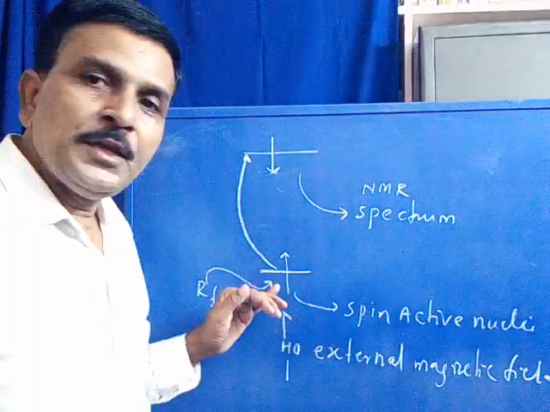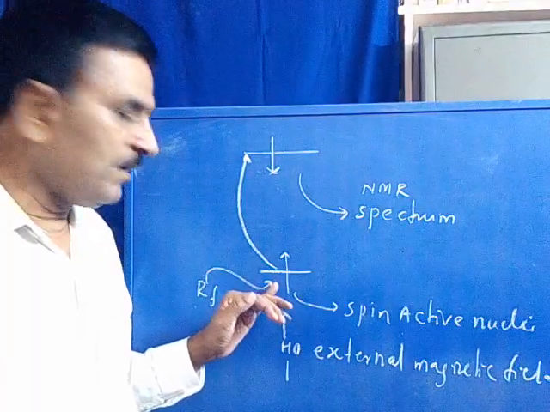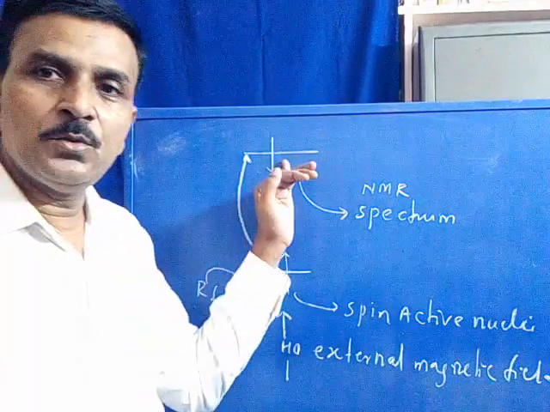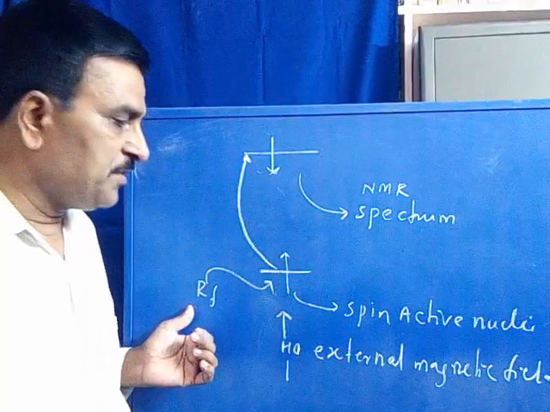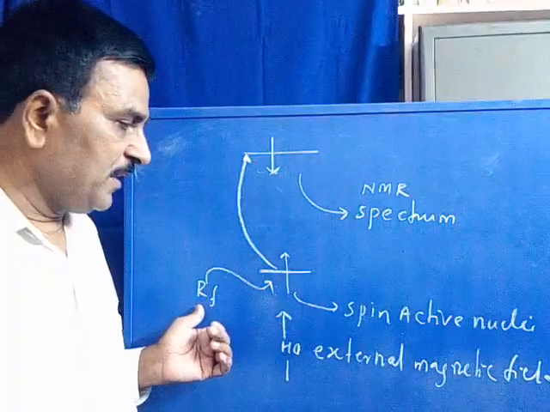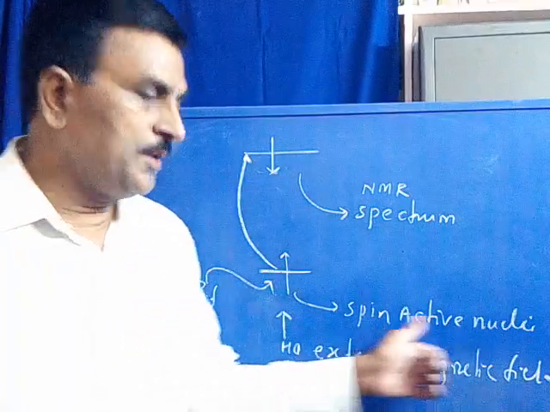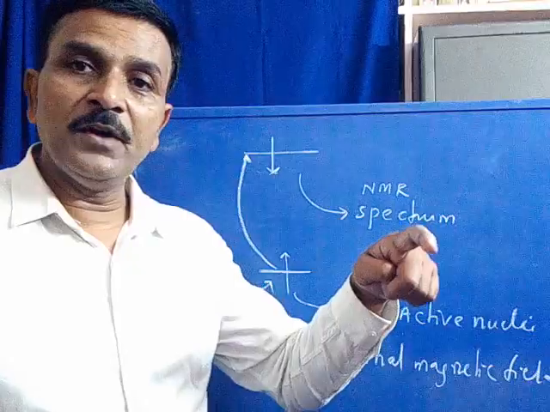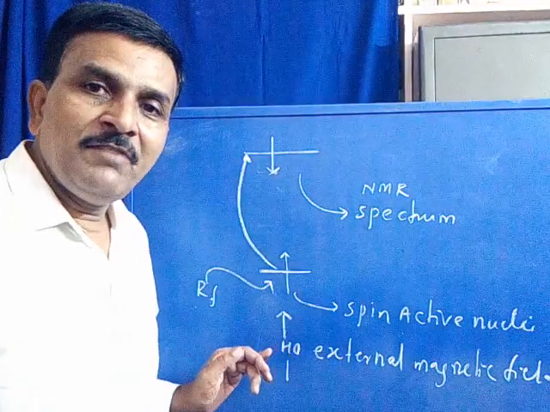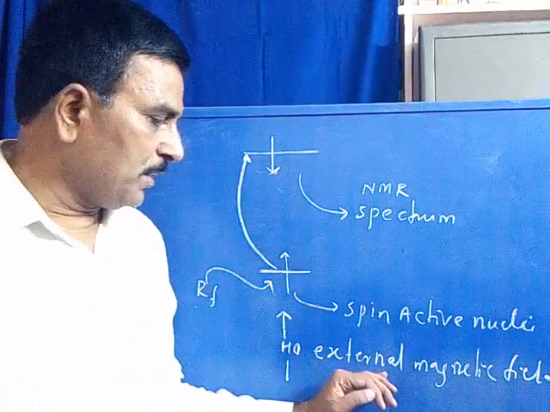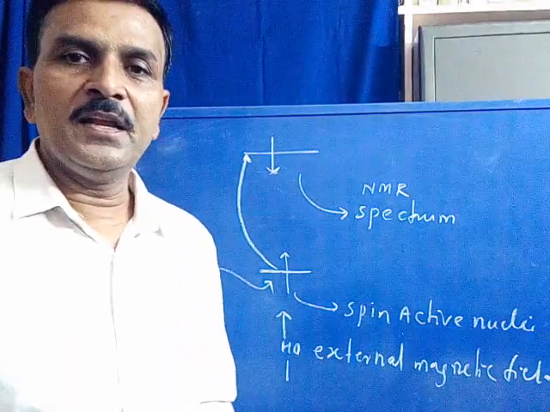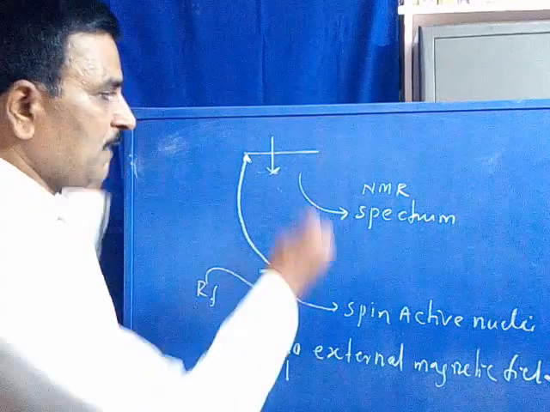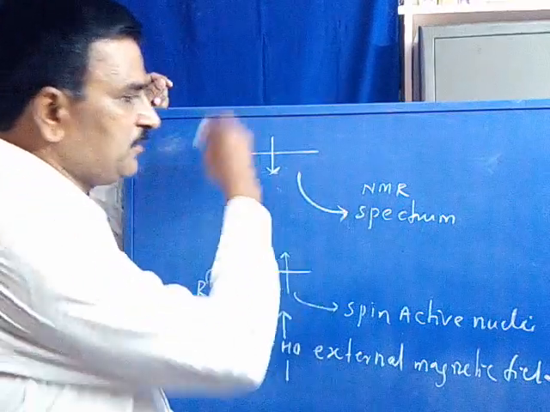Now the nuclear spin undergoes spin transition from lower energy level to the higher energy level by the absorption of radio frequency radiation by the spin active nuclei present in a molecule, when we keep the whole molecule under the external magnetic field. So when we apply the external magnetic field, it absorbs energy and then undergoes spin transition.